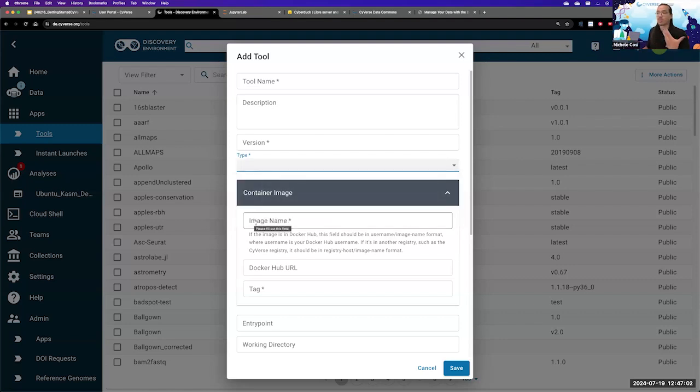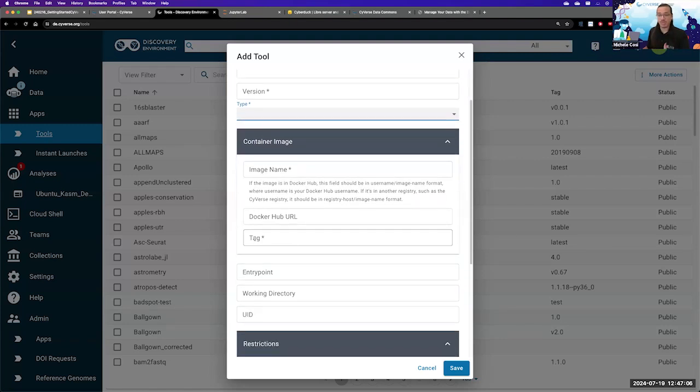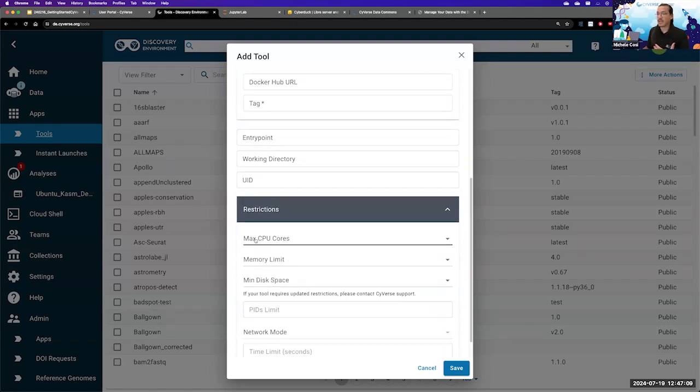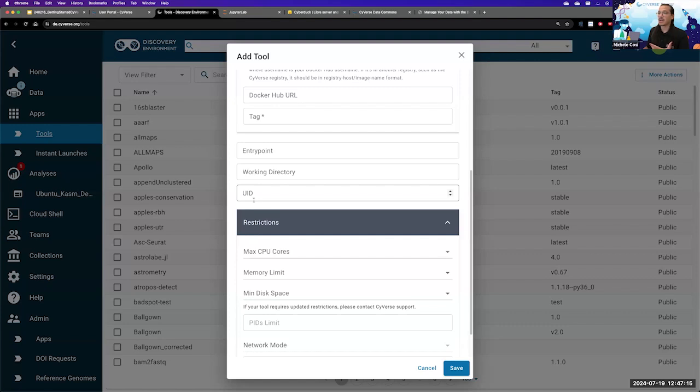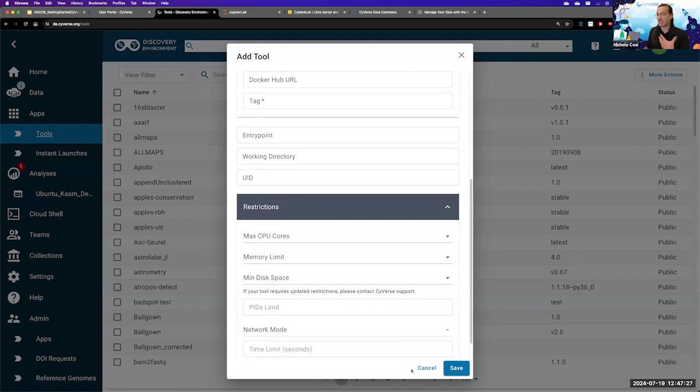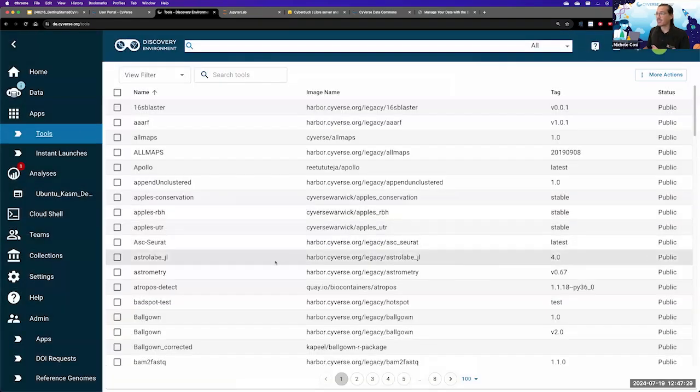Here, then you add your container image name and address, and also the tag. Then you can add the specific restrictions, such as max CPU cores, memory limit, and if you do know the specific working directory within the container that you have created, then you can add it over here, and the entry point and the UID itself. Once you're ready, you can click Save. And as you can see, there are so many images that already have been registered.